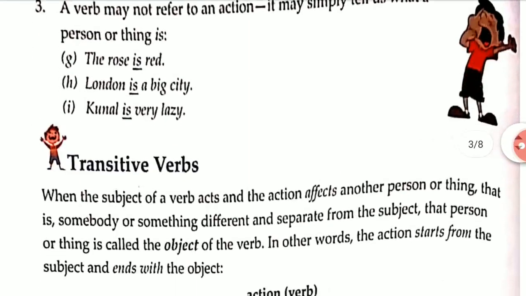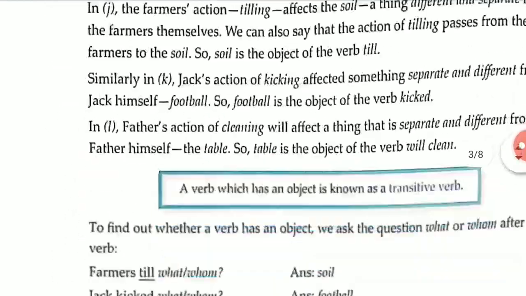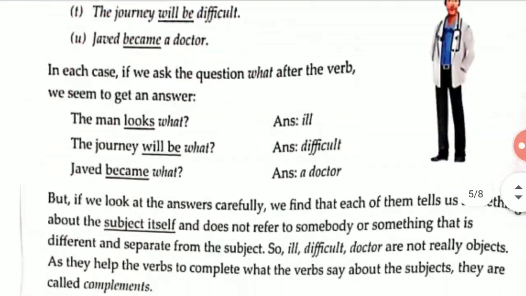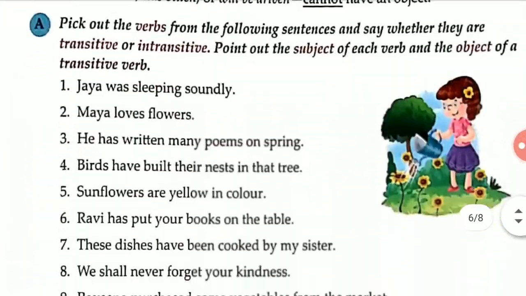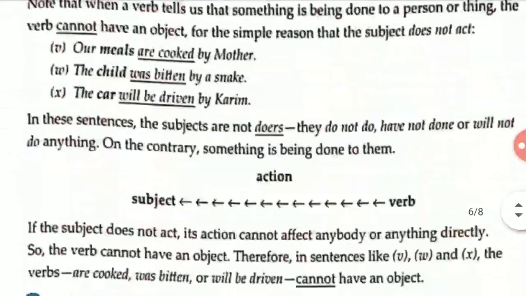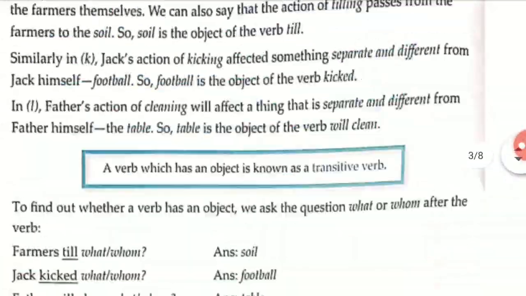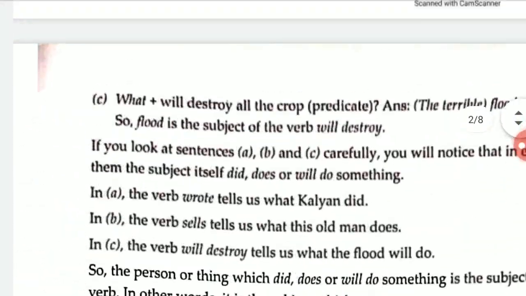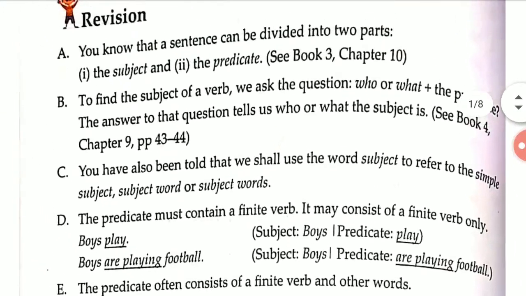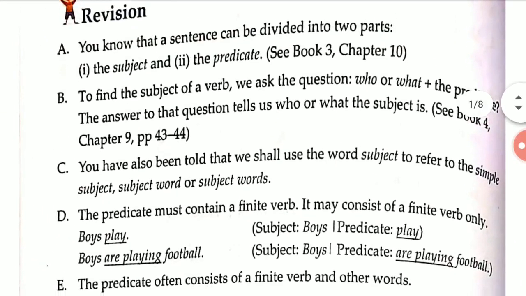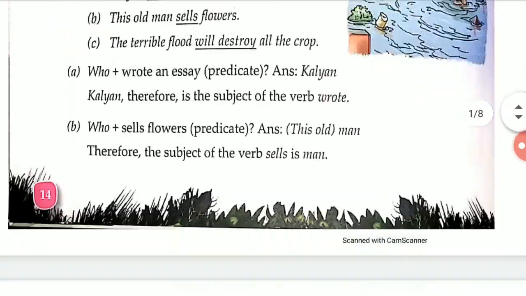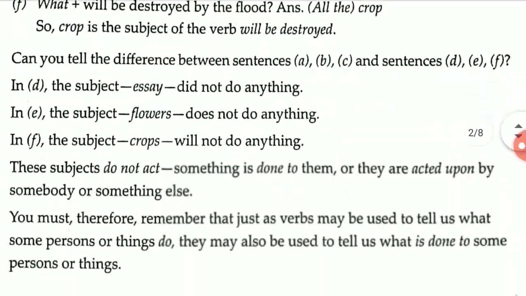So tomorrow we are going to learn about transitive and intransitive verbs, and the direct and indirect object also. We will continue this tomorrow. Today it took a lot of time to make you understand about subject and verb. You know about the parts of a sentence, which is divided into two parts, subject and predicate, and how to find the subject of a verb. That is the most important thing before learning transitive and intransitive verbs.